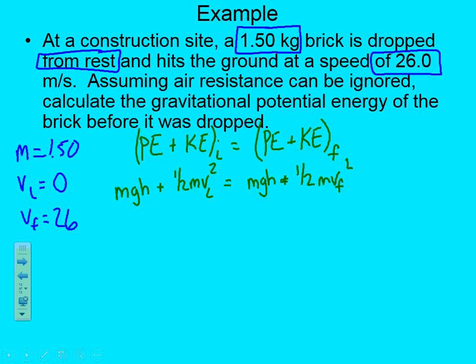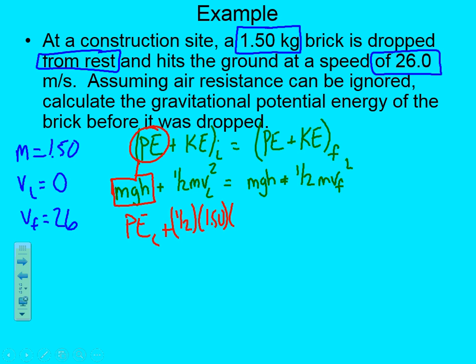So let's go ahead and plug in what we have and what we're trying to solve for. First, it says calculate the gravitational potential energy of the brick before it was dropped. So we are trying to solve for this entire thing. So we are just going to leave that as PE, our PE initial, right? Plus 1/2 m vi squared. Let's go ahead. 1/2 times our mass, which is 1.50, times our initial velocity.